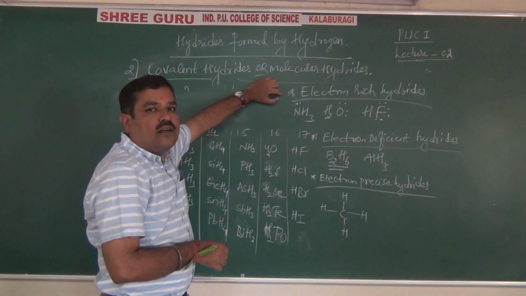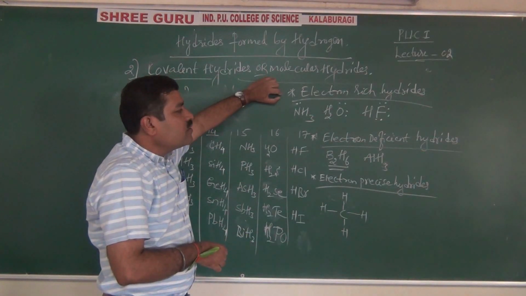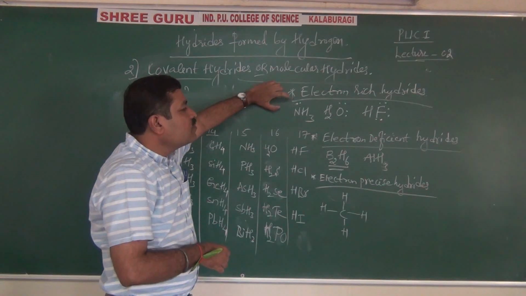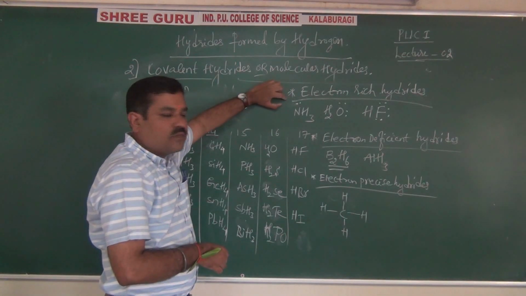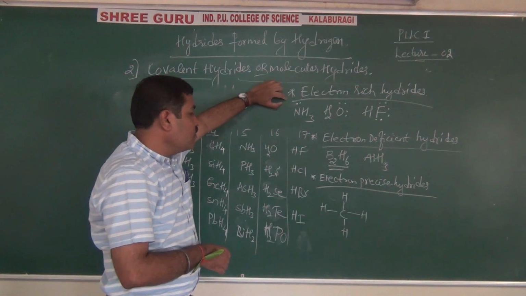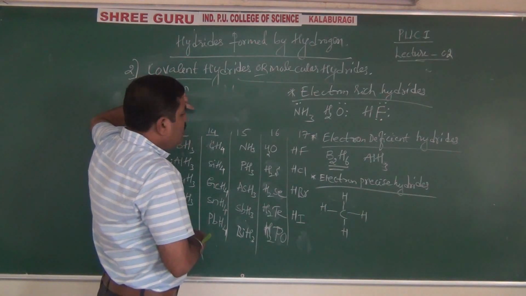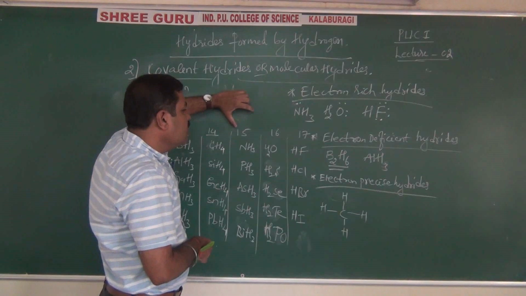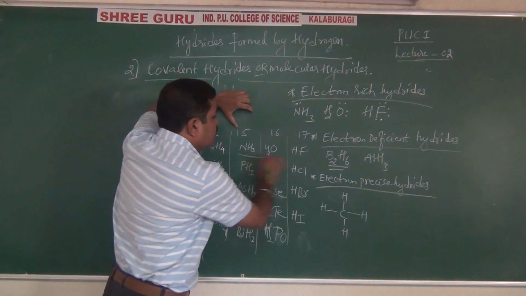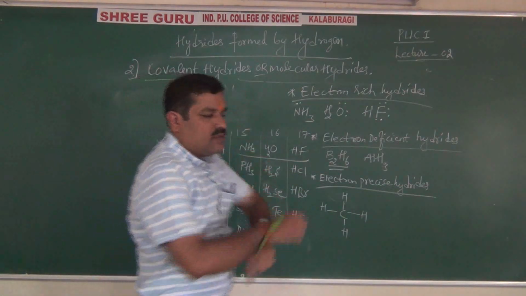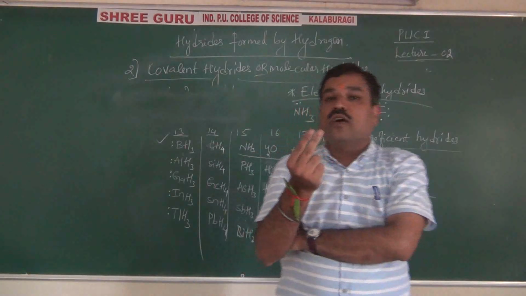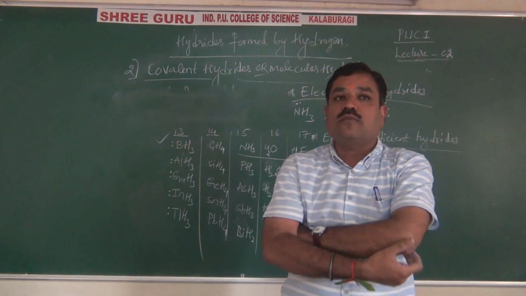Exactly, instead of hydrogen, they are replaced by lone pairs of electrons, right? The electron precise are group 14, electron deficient are group 13, and electron rich are groups 15, 16, and 17. Very, very important for 2 marks, even for NEET, from this chapter.